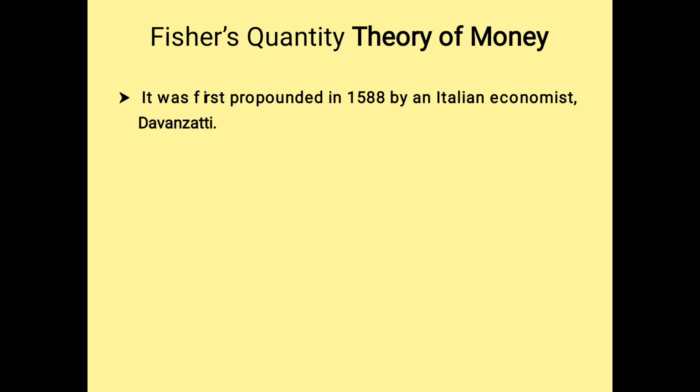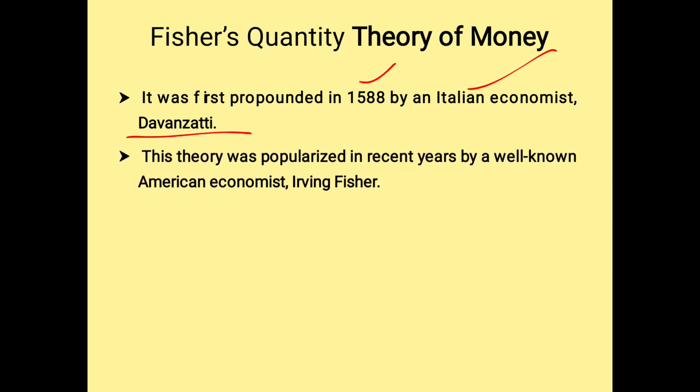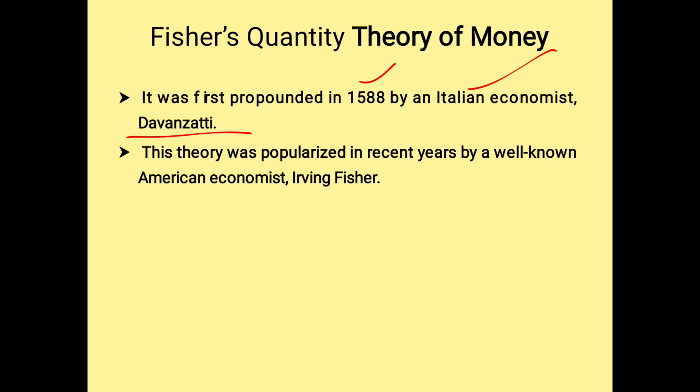Who has propounded this theory? This theory was propounded by Davanzati in 1588. Who is Davanzati? He is an Italian economist. Later on, this theory was popularized by a great American economist, Irving Fisher. So the person who propounded this theory is Davanzati, but the one who has contributed more towards it is Irving Fisher. Don't forget this for the objective questions, because you may get it in any form.